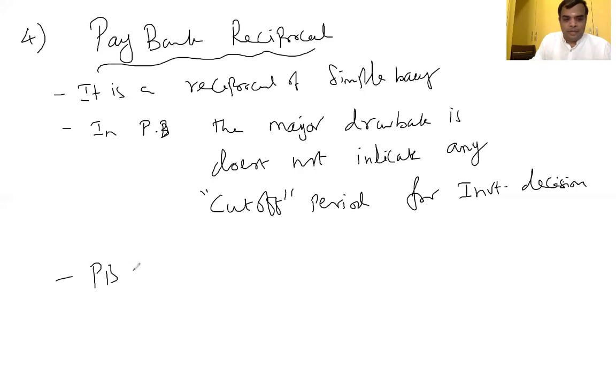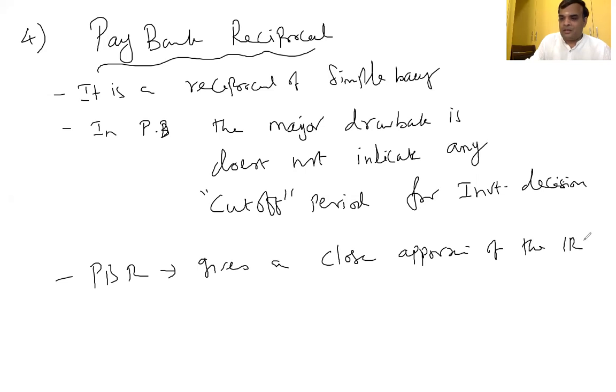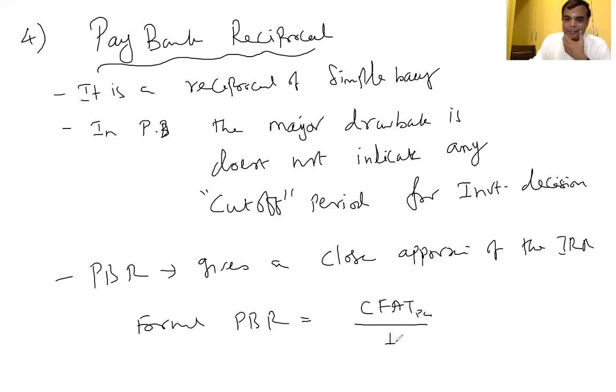So, payback reciprocal gives a close approximation of the IRR. We can be in the position to get the close approximation of the IRR. Formula for payback reciprocal is CFAT per annum divided by initial investment into 100.